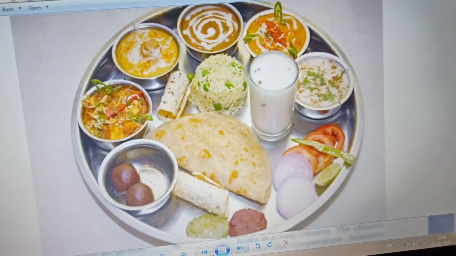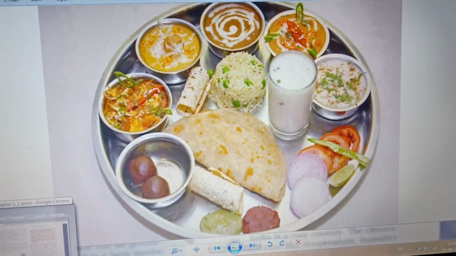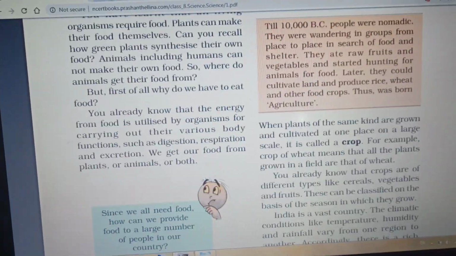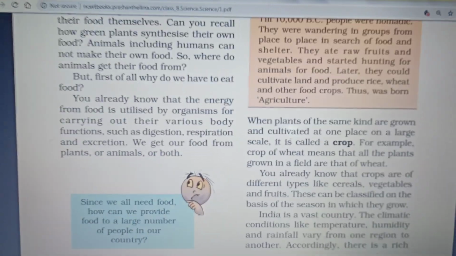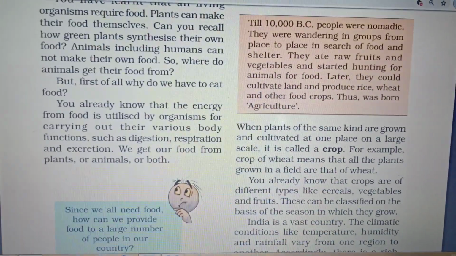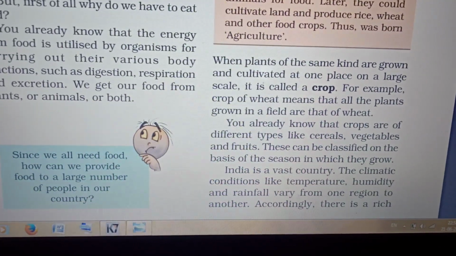Okay, we'll see now the agricultural practices. What are the agricultural practices? I already said, when plants of the same kind are grown and cultivated at one place on a large scale, it is called a crop.